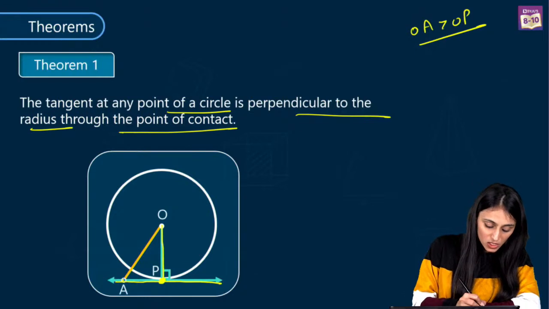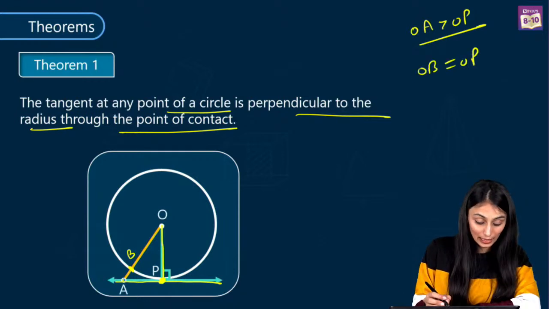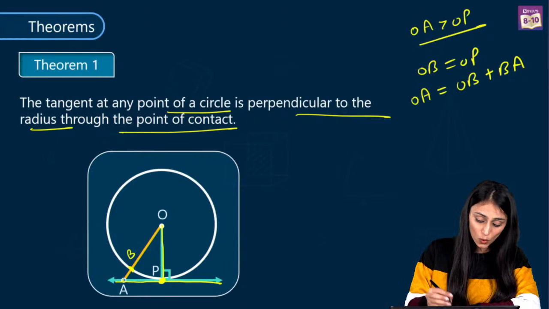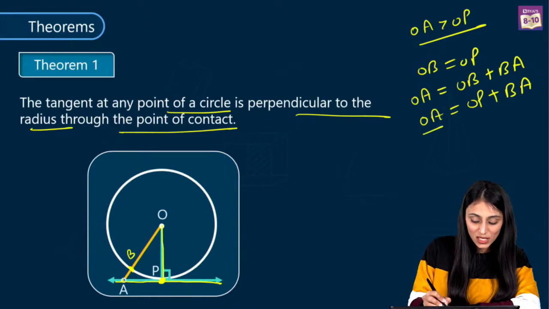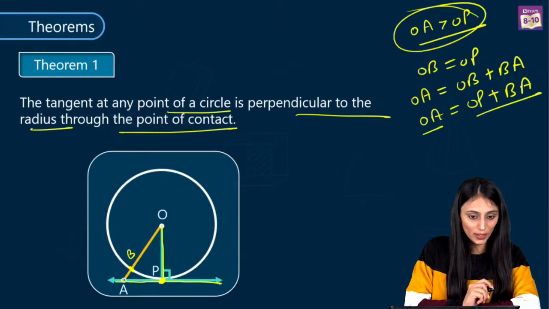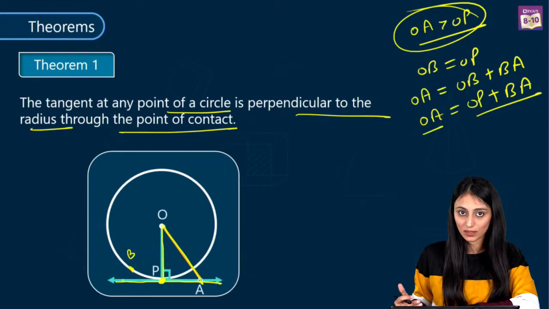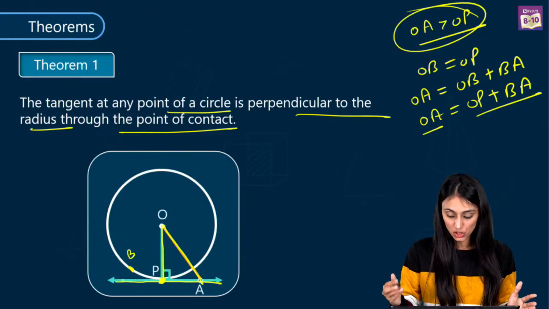So why is it bigger? Let's suppose this is point B. OB is the radius, OP is the radius, so definitely OB and OP are both equal. And OA is equal to OB plus BA. So I can say that OA is equal to OP plus BA. So anyway, OA is the sum of these two, and it will be bigger than OP. Now if I move this to the other side of this line, again I will say the same thing: this OA is bigger than this OP. So it will always be greater than OP until P and A coincide with each other.